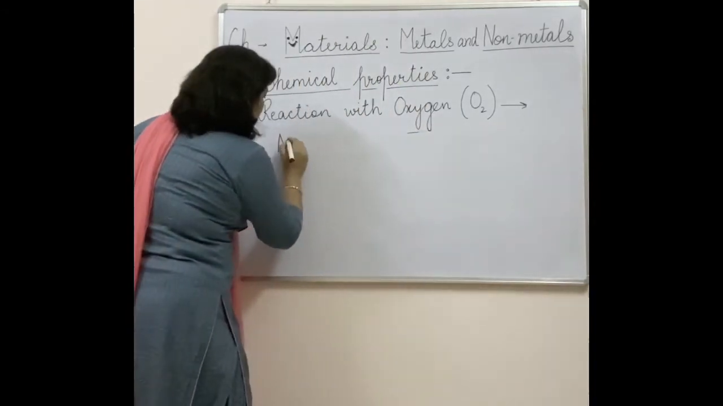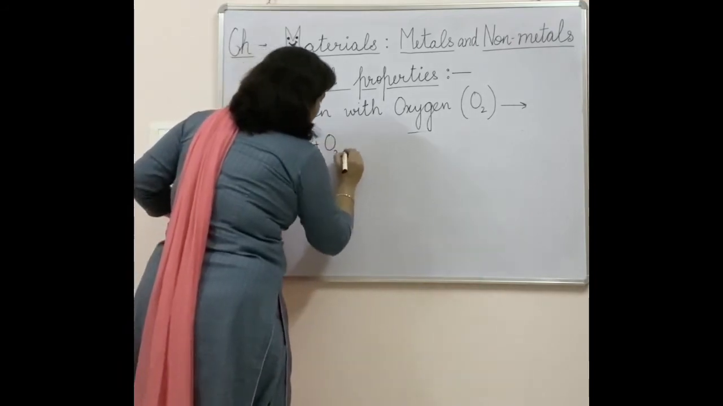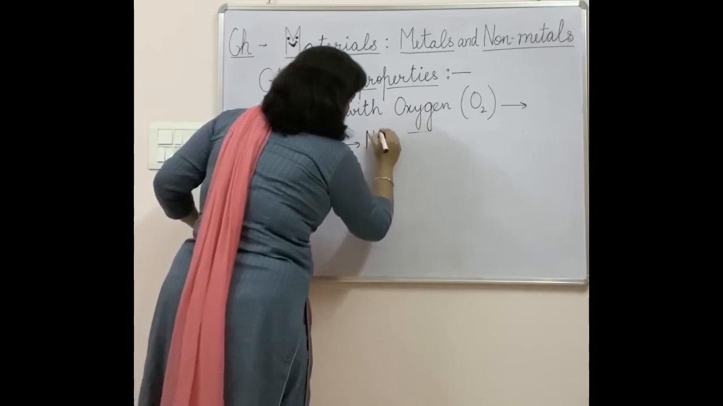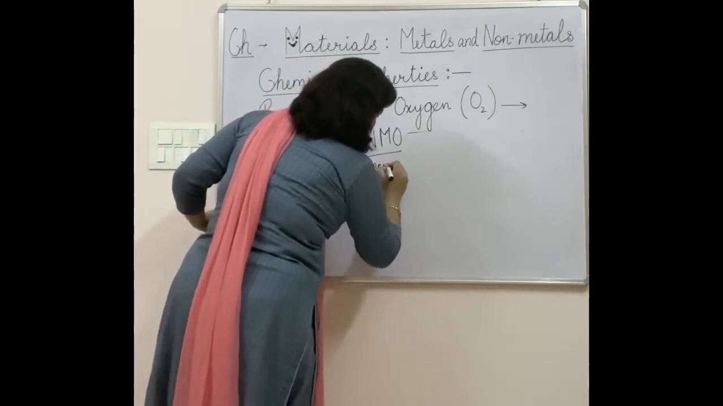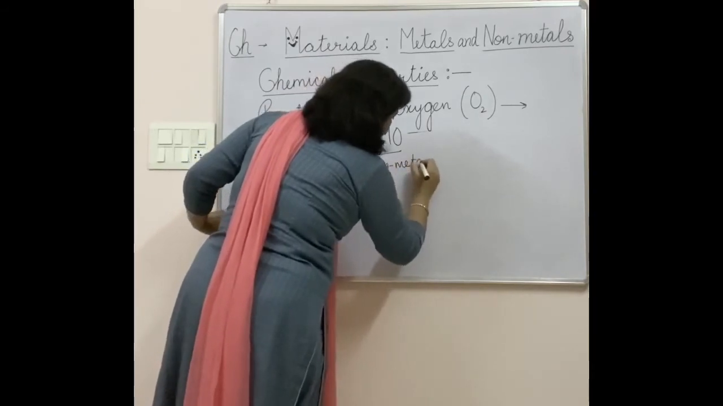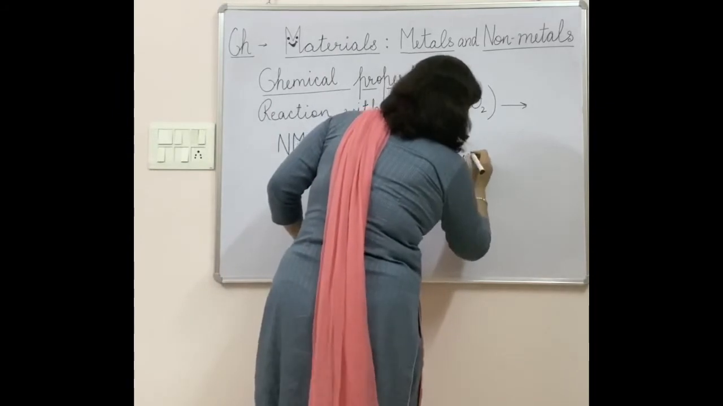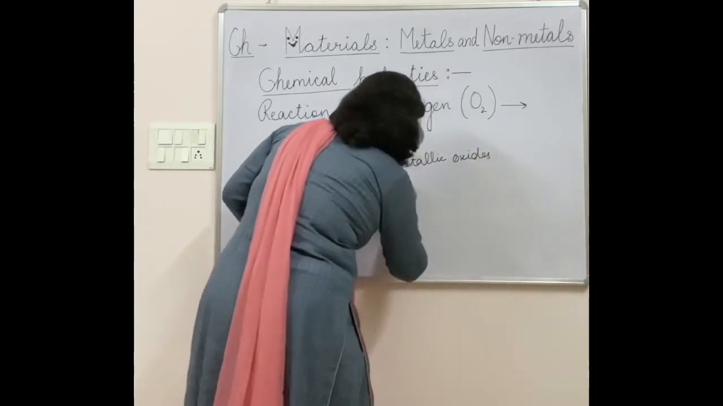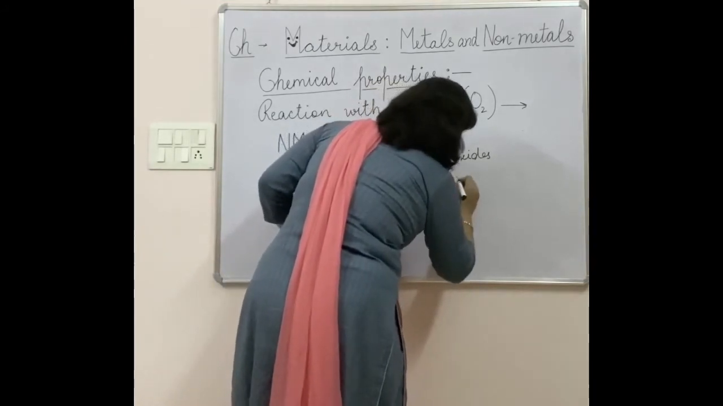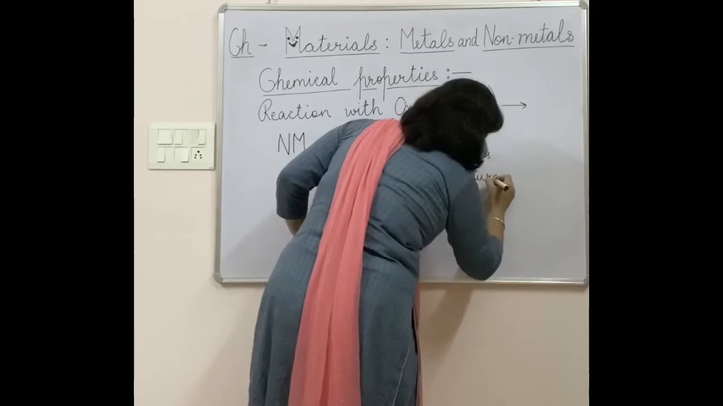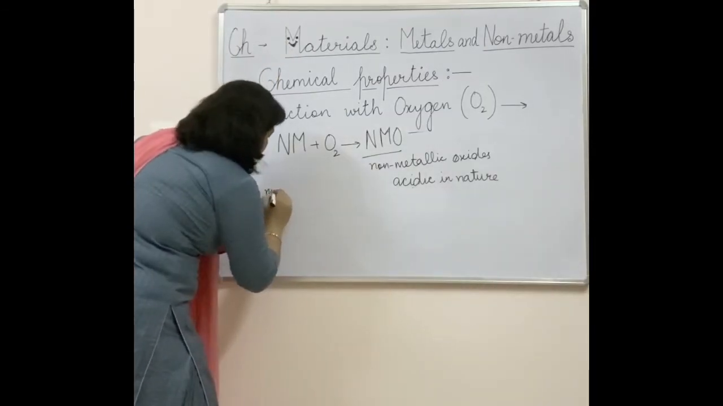Like this is NM, I'm writing for a non-metal. Again it will react with oxygen and will form one oxide which will be called a non-metallic oxide. Like metallic oxides are basic in nature, non-metallic oxides are acidic in nature. Acidic in nature, how can we detect? By using the litmus paper. And what you will do is, you will take any non-metallic oxide